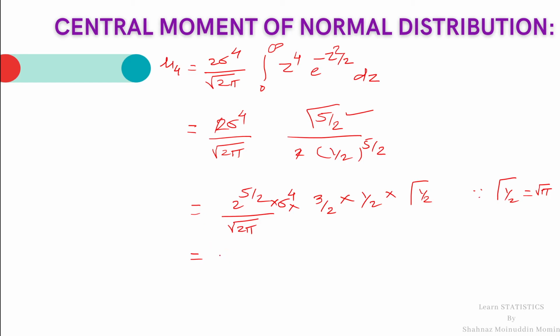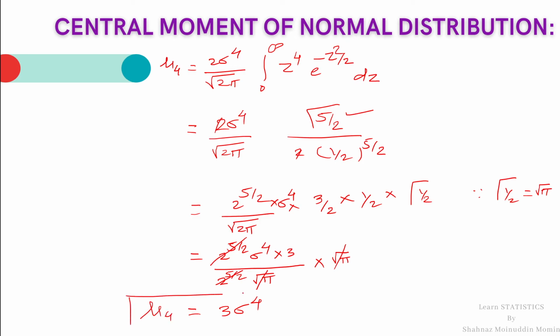Hence we get 2 raised to 5 by 2 sigma raised to 4 into 3 divided by 2 raised to 5 by 2 root pi multiplied by root pi. This root pi gets cancelled. 2 raised to 5 by 2 and 2 raised to 5 by 2 get cancelled. So the remaining term is only 3 sigma raised to 4. This is the fourth central moment of a normal distribution.